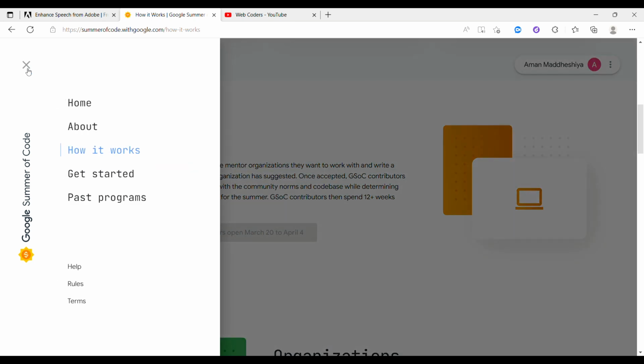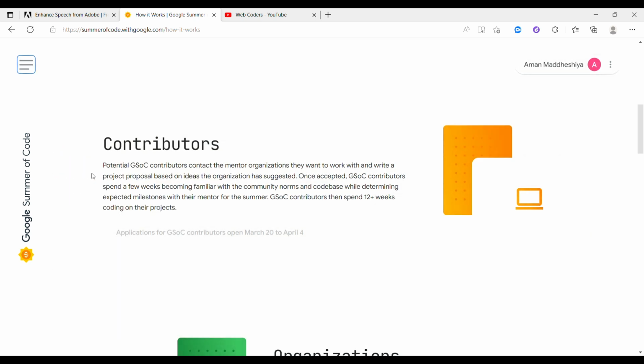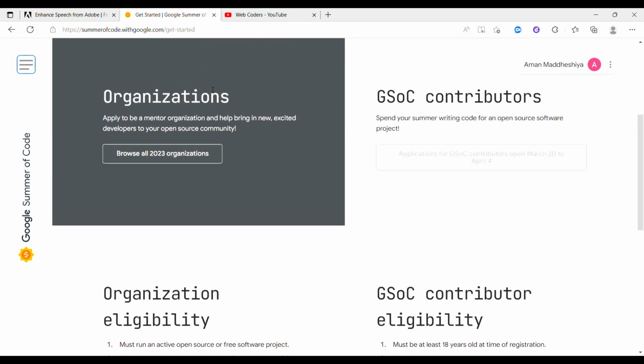Come here, you can see all the important sections about how it works. Click on get started. This section we will discuss in another video because it's gonna take a lot of time, and that is the most important section, which is all the organizations which have been selected for GSOC 2023.